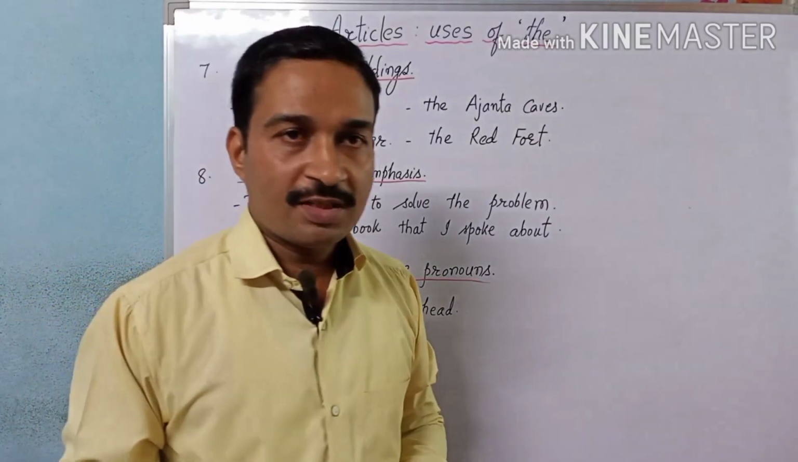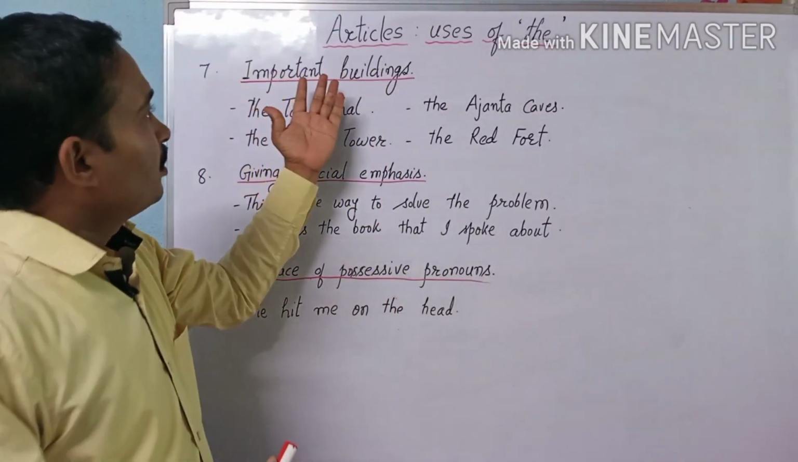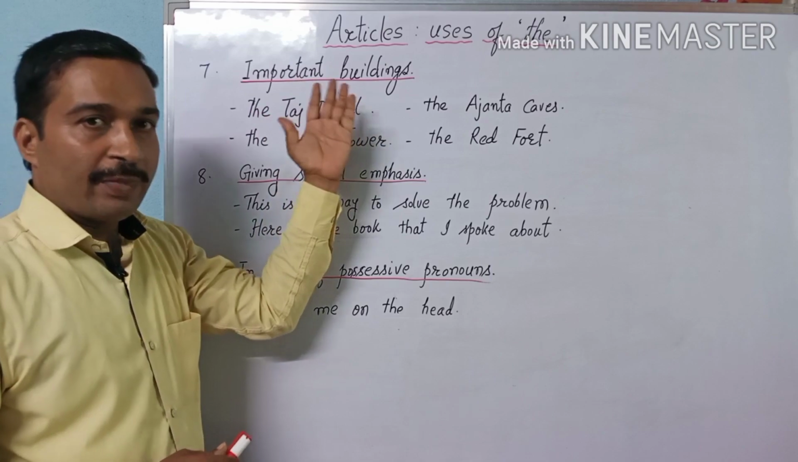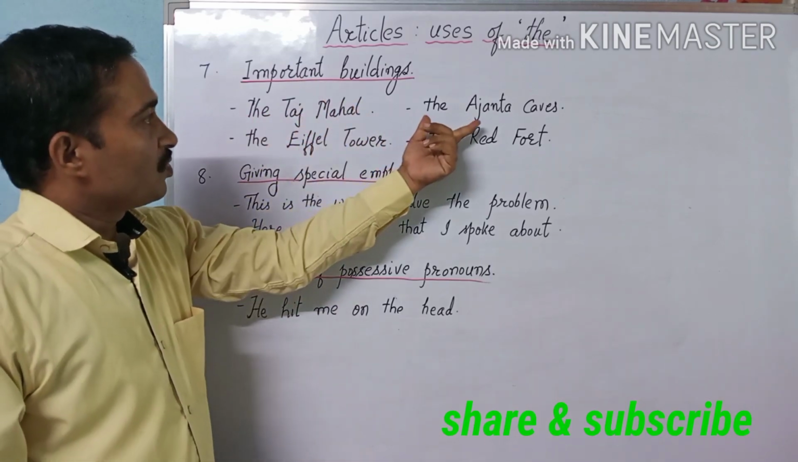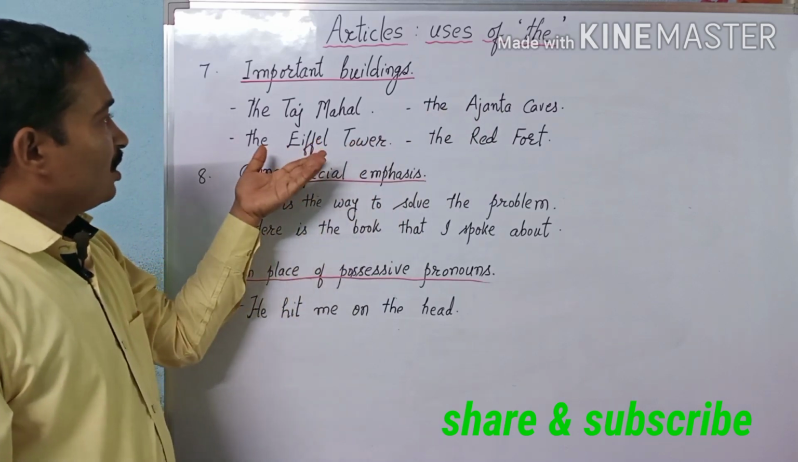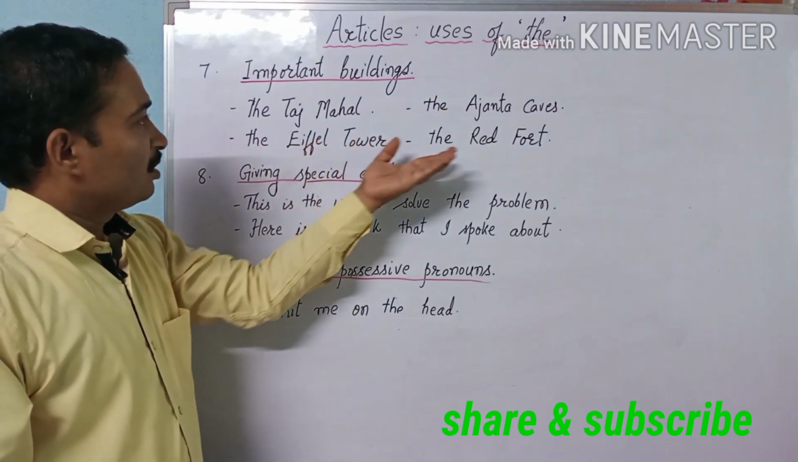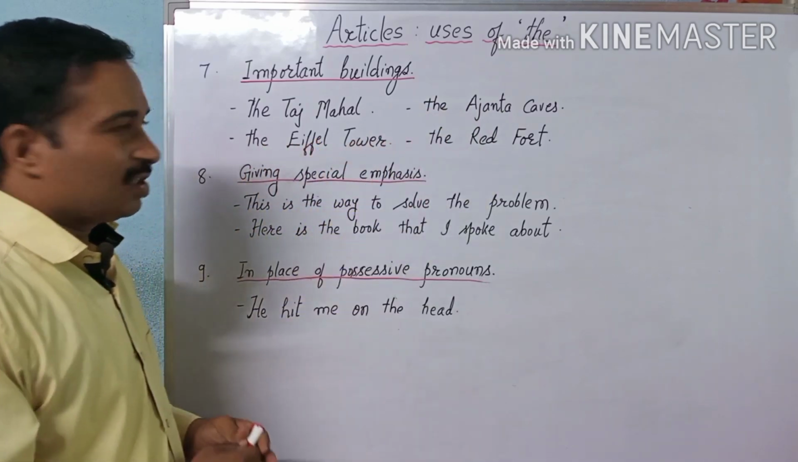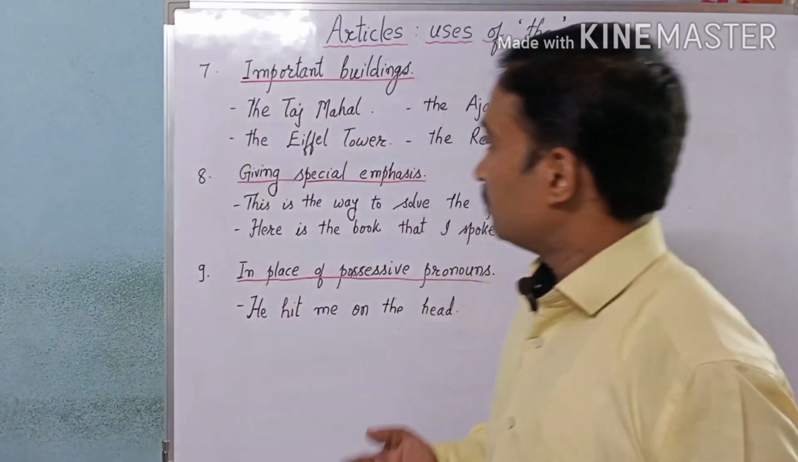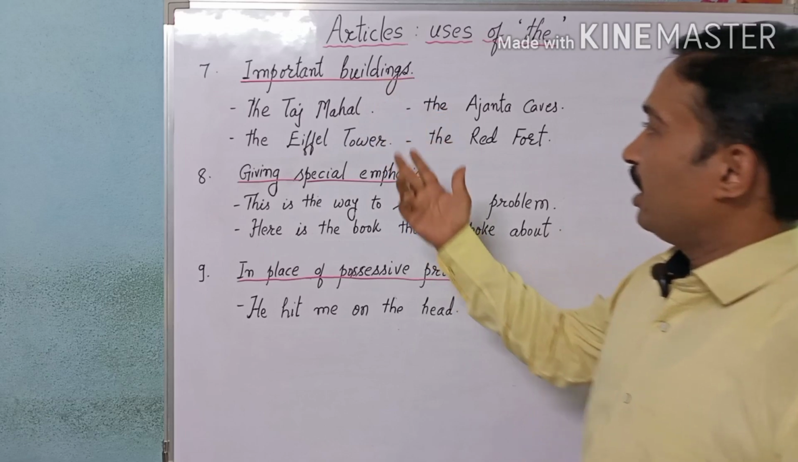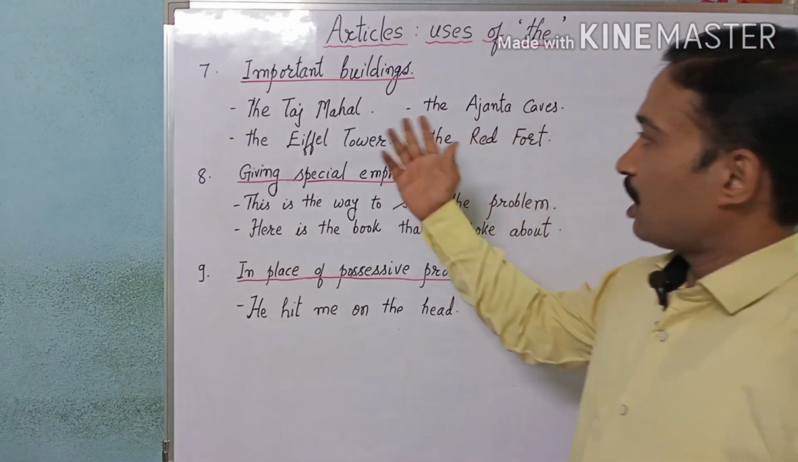Our next point is that we use the before important buildings. For example, the Taj Mahal, the Ajanta Caves, the Eiffel Tower, the Red Fort. This is quite a common rule, and many of us know that before important buildings we use this article.